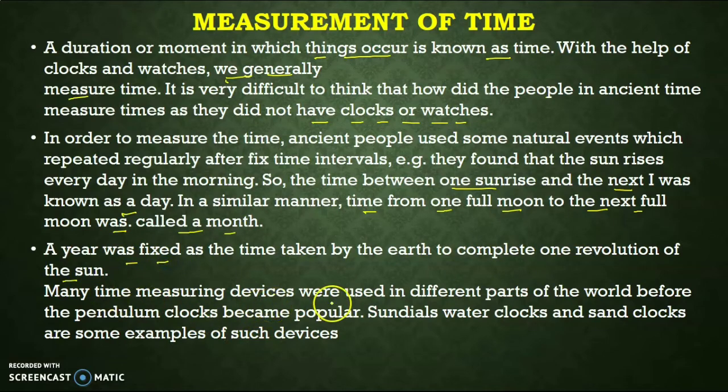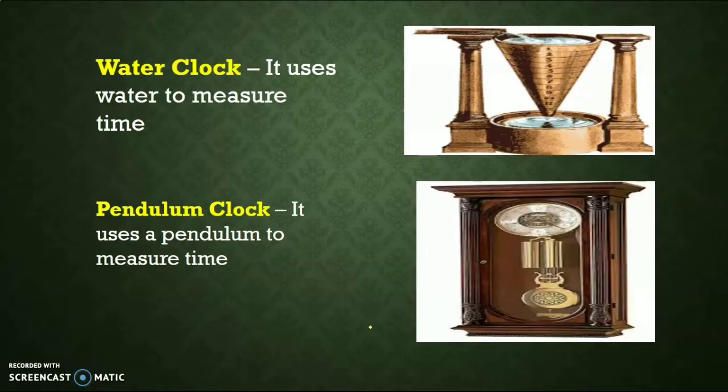Many times, measuring devices were used in different parts of the world before the pendulum clock became popular. Sundial, water clock, and sand clock are some examples of such devices. So different types of devices are used to measure the time. Here we will see pictures of some measuring devices. This is the water clock, where the time is measured by water going from level 1 to level 12. This water clock is used to measure the time.